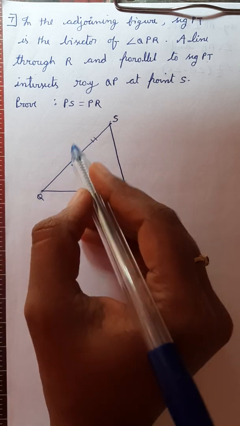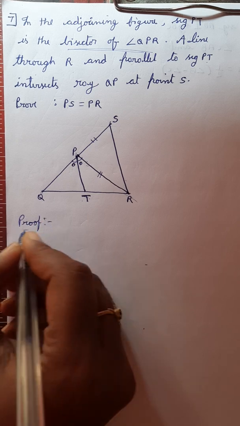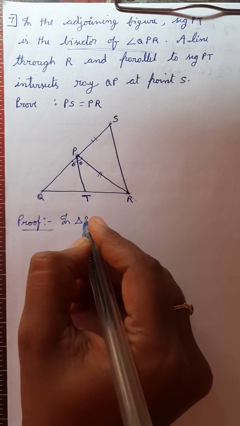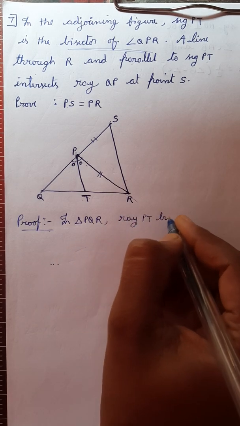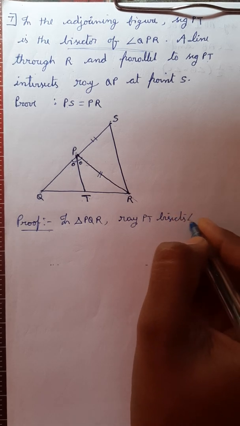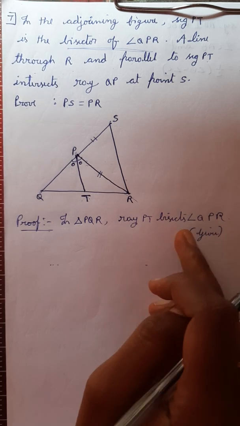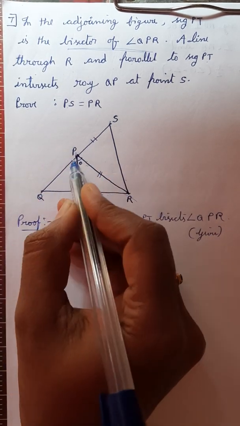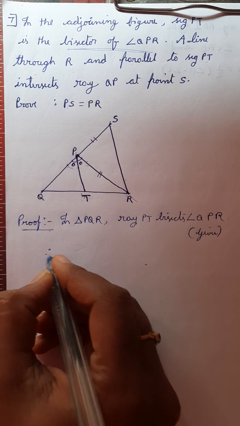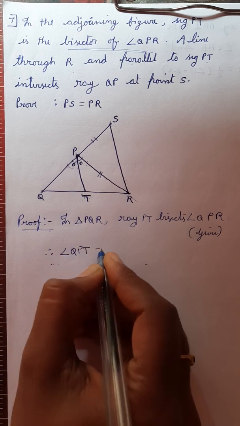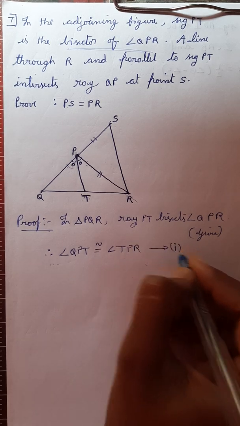So from where will we start? Bisector. So start the proof. Here in triangle PQR, ray PT bisects angle QPR. This is given in the question. So if it is a bisector, you can say that angle QPT and angle RPT are equal. Therefore, angle QPT is congruent to angle TPR. Consider this as equation 1.